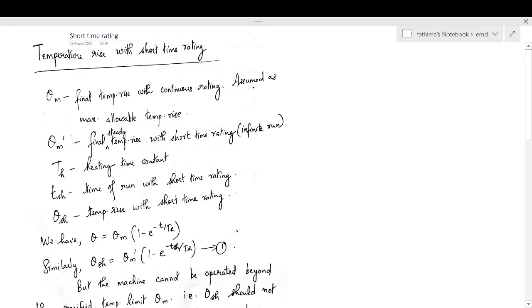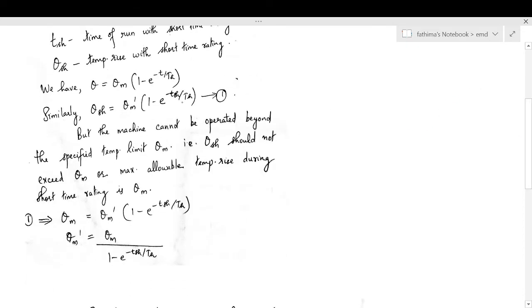Th is the heating time constant. TSH is the time of run with short time rating. Theta SH is the temperature rise with short time rating. So we know the expression theta is equal to theta m into 1 minus e raised to minus t by th. So instead of theta here for short time rating, we can write theta sh, that is temperature rise with short time rating, is equal to theta m dash, that is the final steady temperature rise with short time rating, into 1 minus e raised to minus tsh by th, where tsh is the time of run with short time rating. But we know the maximum allowable temperature rise is theta m.